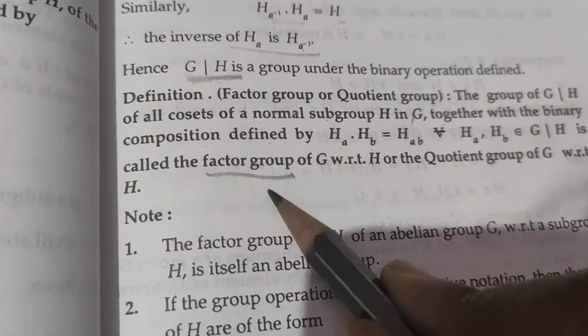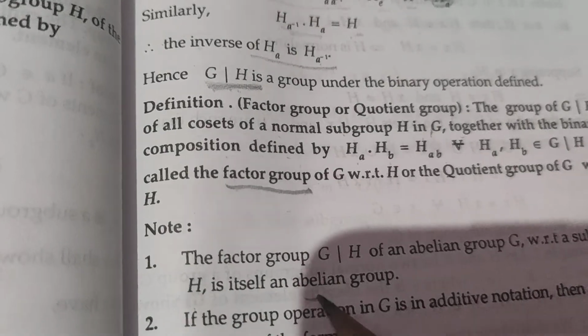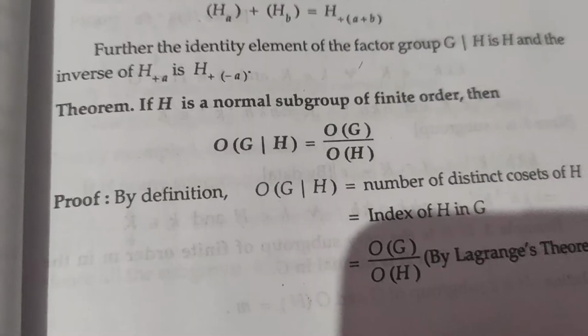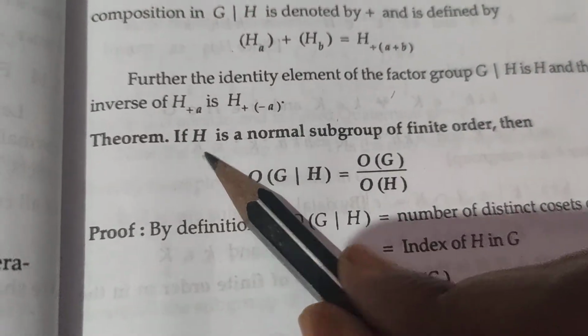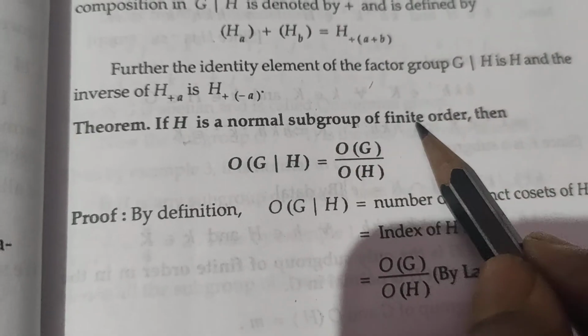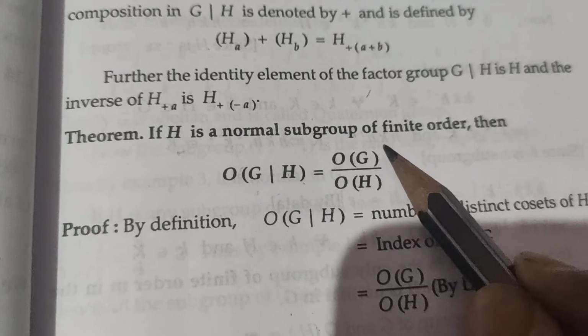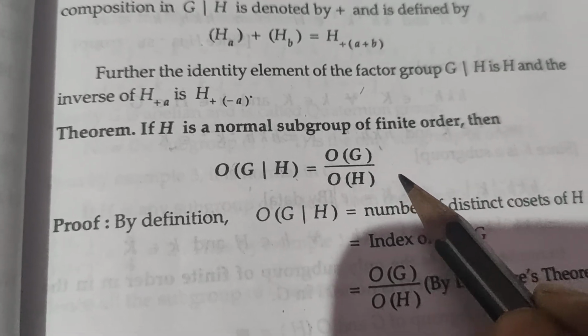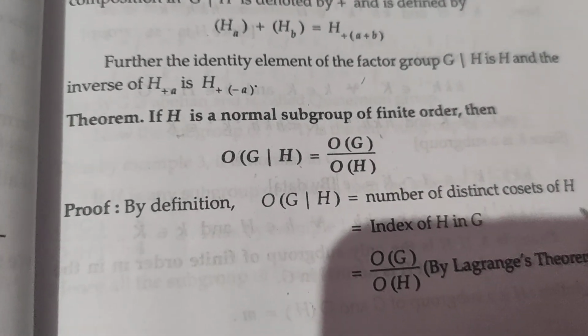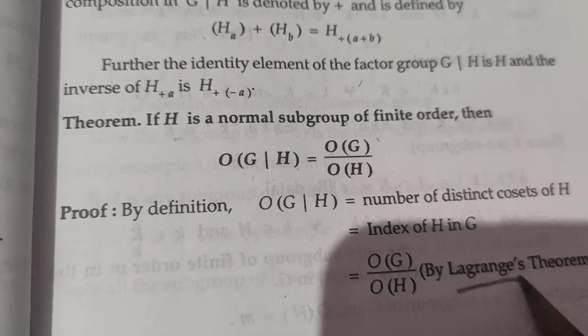This is not only a group, it is also going to form an abelian group. And also note that if H is a normal subgroup of finite order, then the order of G/H is equal to the order of G divided by the order of H. So this is obvious by using Lagrange's theorem.